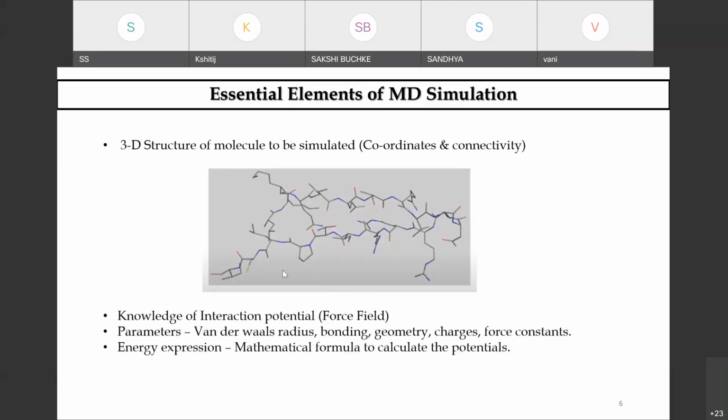Say for example, over here we have a 3D structure of a molecule which is required to be simulated, and all the coordinates of this molecule are very important, and the connectivity between them also plays a major role, as I told you, along with the van der Waals radius, bonding parameters, charges, force constants, and how the negative gradient of the potential energy will compute the bonded interaction energy.